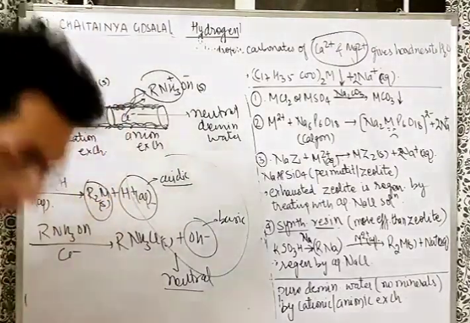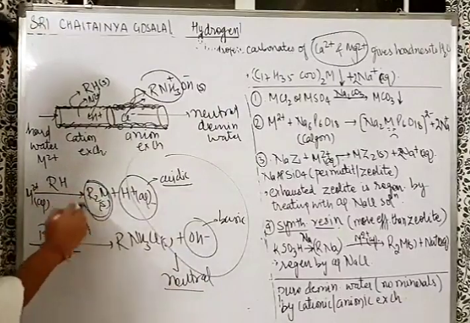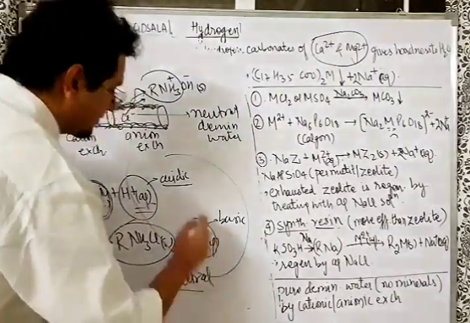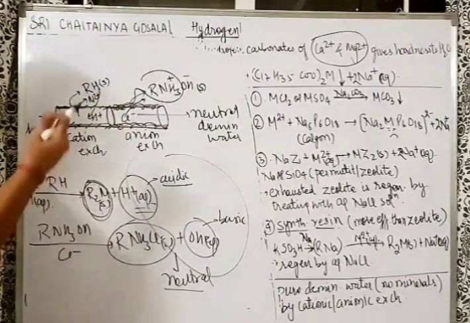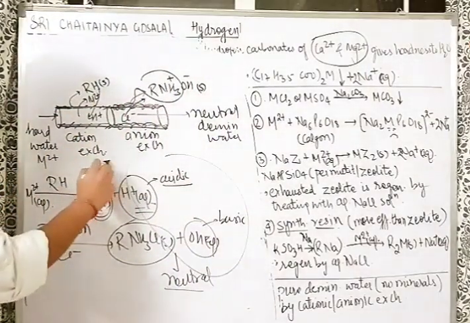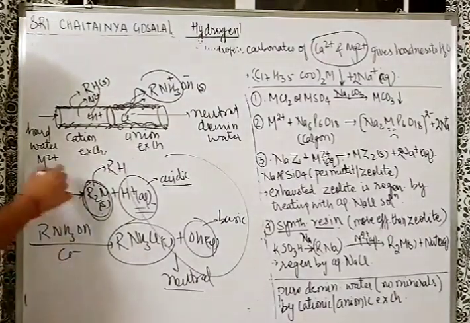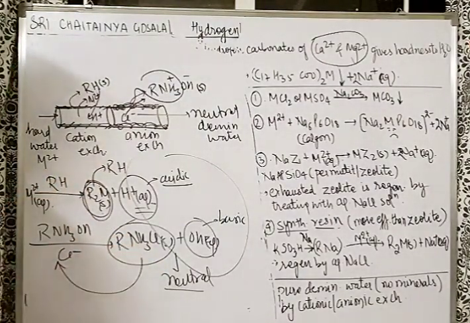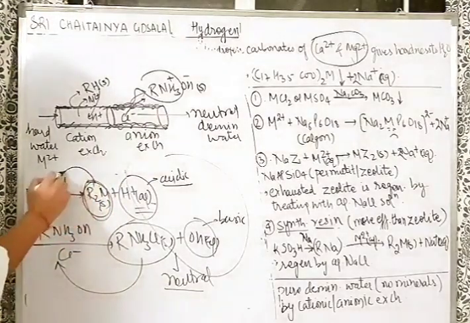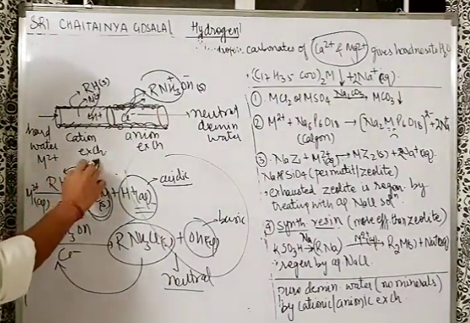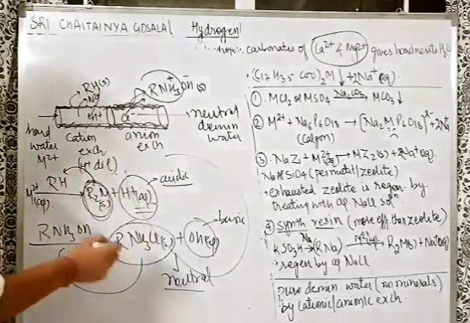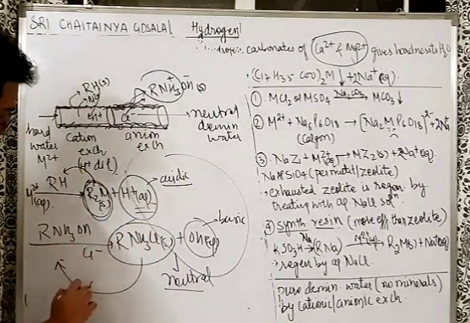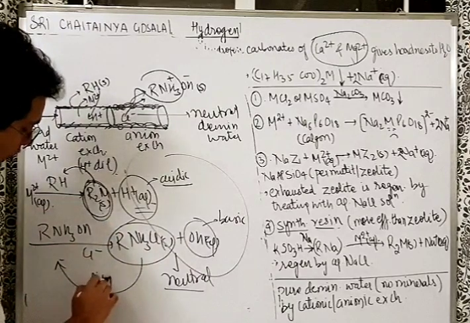Simple. What is left? Sir, R2M solid is left and RNH3Cl is left, the remaining went into the aqueous medium. Very good, no problem. What do you want to regenerate? You want to convert R2M into RH again. And you want to convert RNH3Cl into RNH3OH again. So if you want to convert R2M into RH again, add dilute acid. If you want to convert RNH3Cl into RNH3OH again, add dilute NaOH or dilute base.